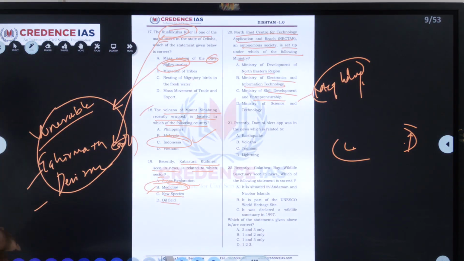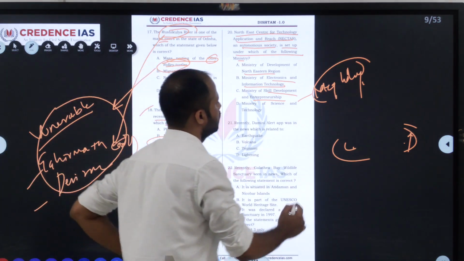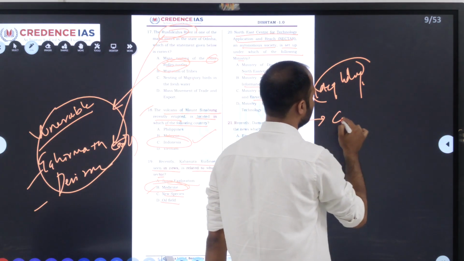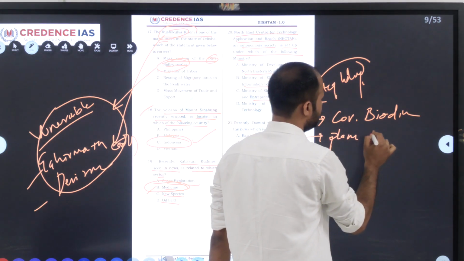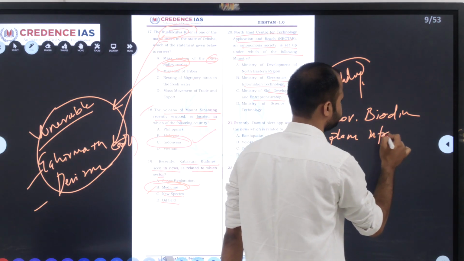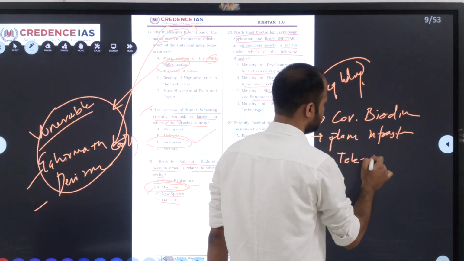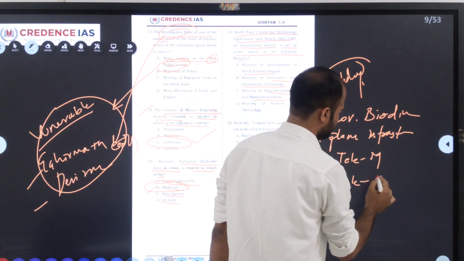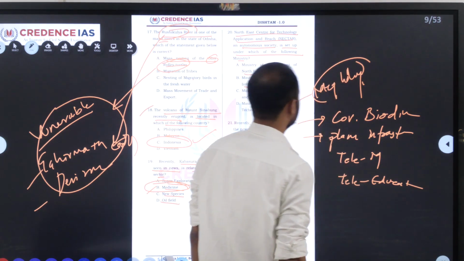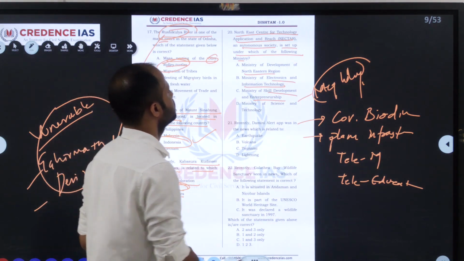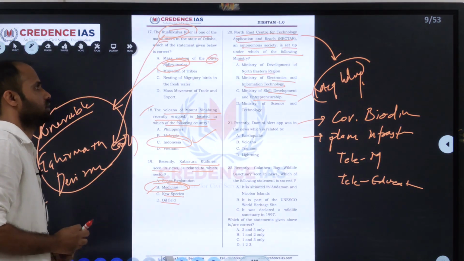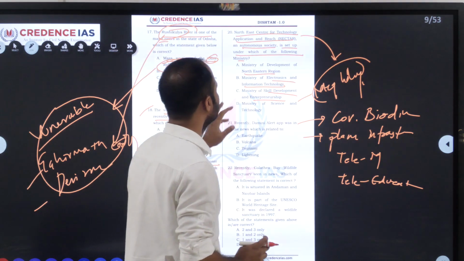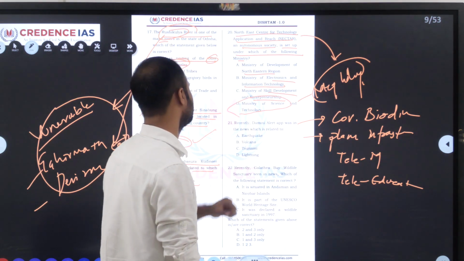NECTAR will be ensuring the application of appropriate technology for the development of Northeast in the field of conservation of biodiversity and for planning infrastructure, telemedicine and telehealth, teleeducation, and the intention of this is to develop technology and also to provide livelihood or income to the youngsters, employment opportunity. So this is the purpose of NECTAR, which comes under Ministry of Science and Technology.